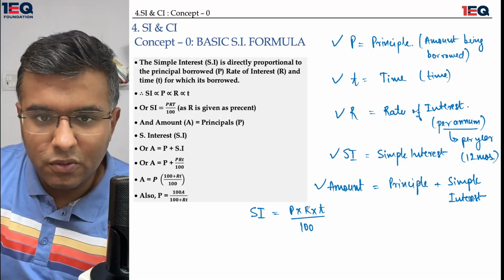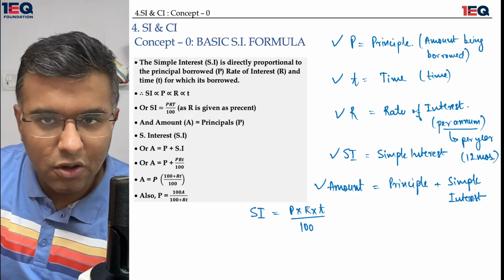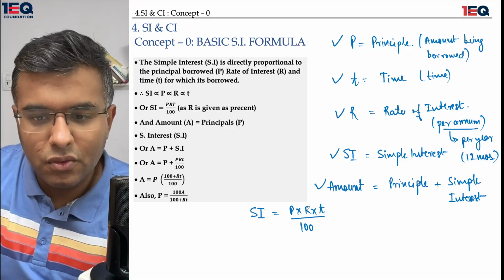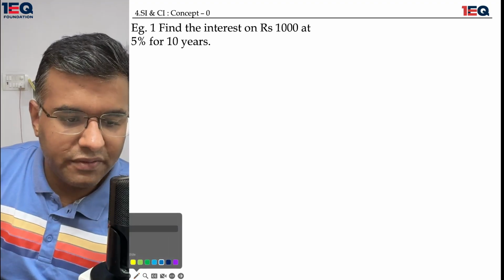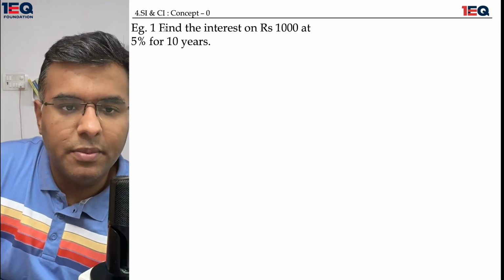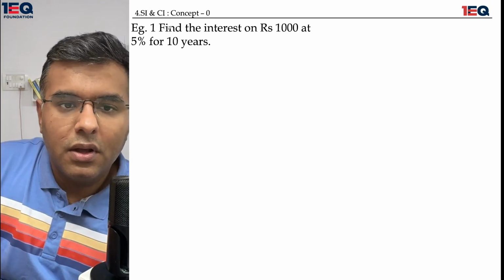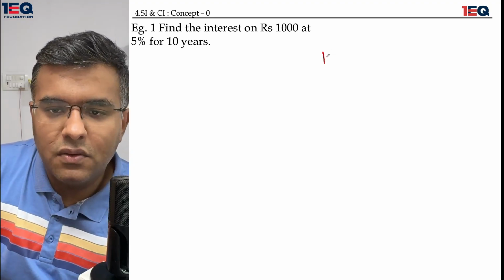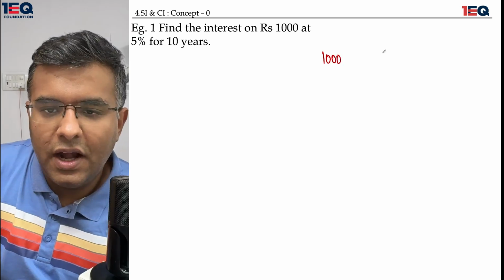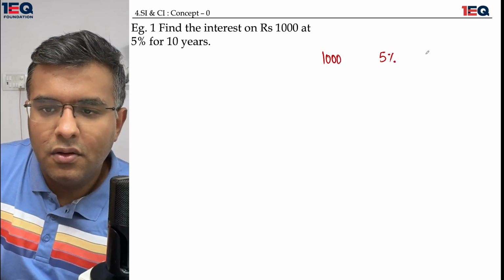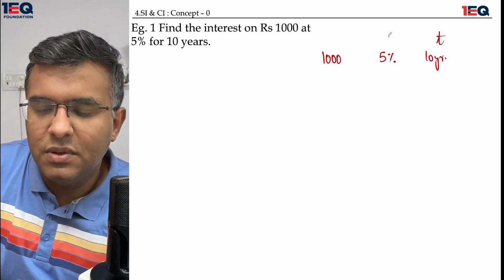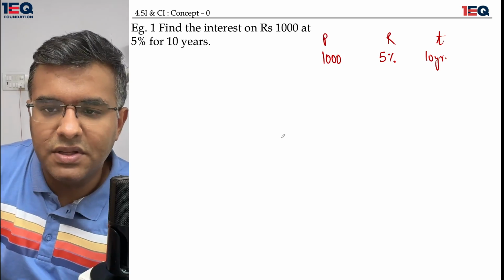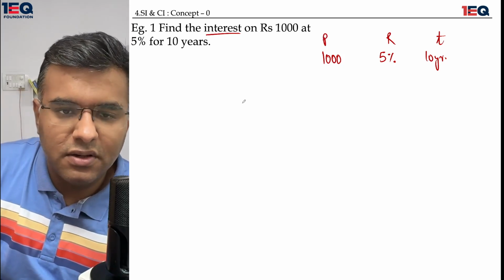I'll be moving to the questions now. The questions are not very difficult, but I would want you to look very carefully. So the first question is here. I'll change the ink of the pen. Find the interest on rupees 1000 at 5% for 10 years. This is the time, this is the rate of interest, this is the principal. I am being asked the interest.